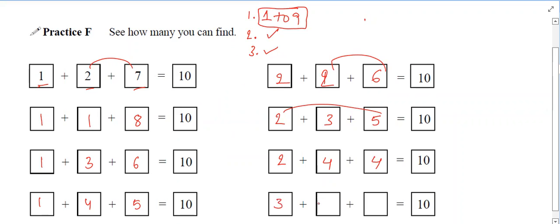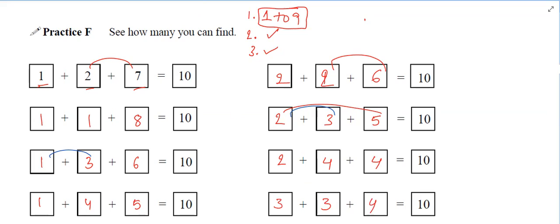We can take 3 3. 3 1? No. 3 2? No. 3 3? Yes, you can take that. With 3 3, the remaining number will be 4.